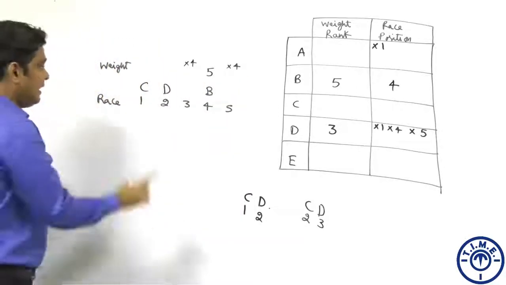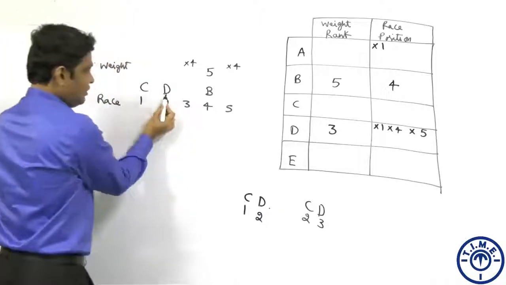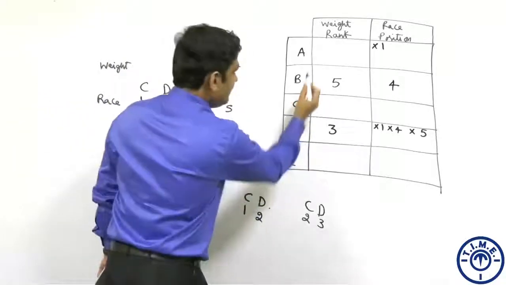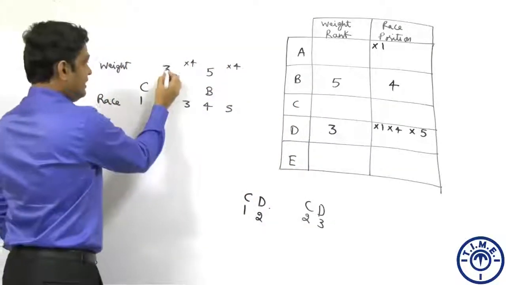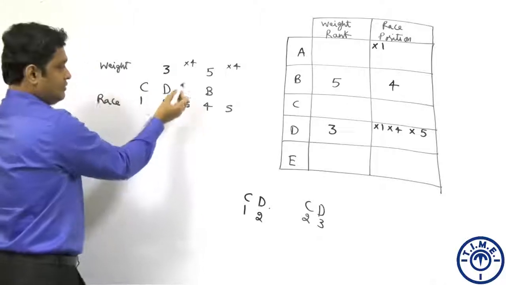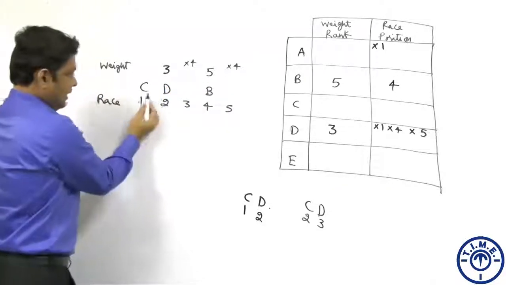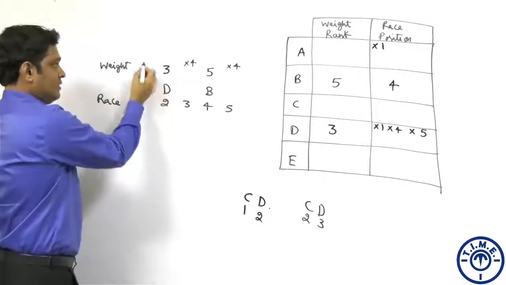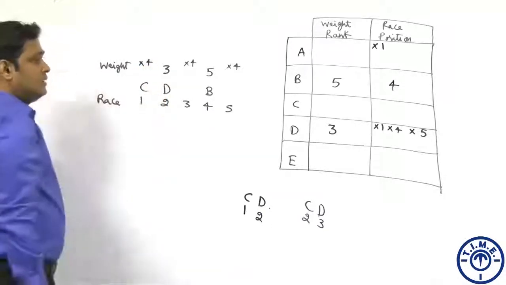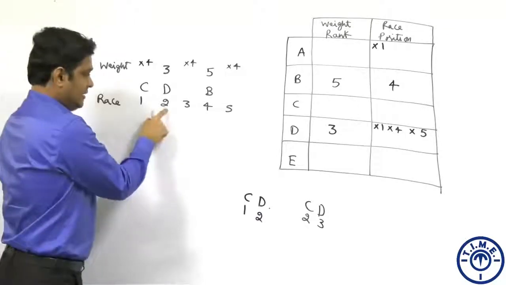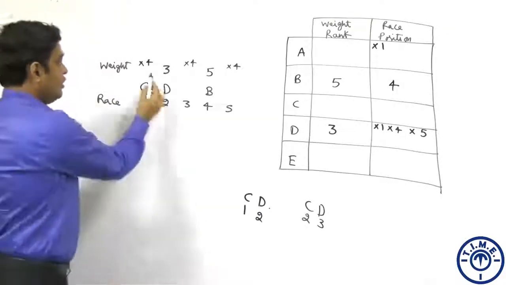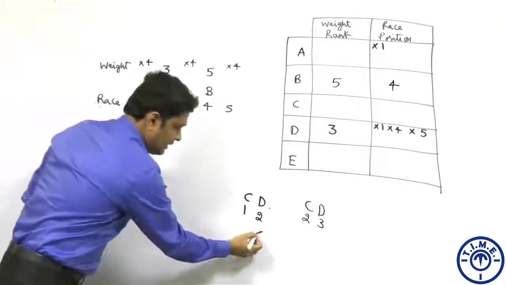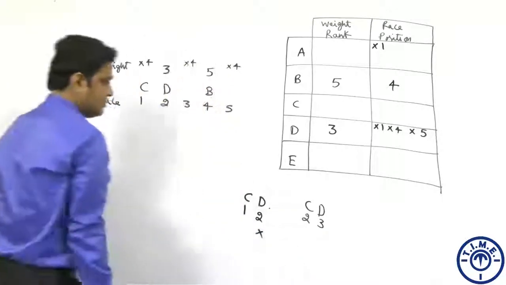Likewise, if you take the case of 2 here, the weight rank of D is 3, so these 2 cannot be consecutive. So this is again not 4, and in the race positions 1 and 2 are consecutive, so this is also not 4. So in this particular assumption that D has come 2nd and C has come 1st, nobody can get the 4th rank in terms of weight. So this is not the valid case. So the other one has to be the valid case.